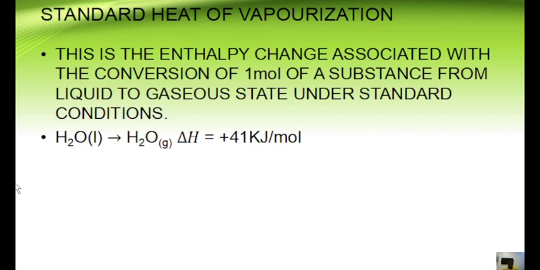So this is the enthalpy change. That is when you are dealing with a theoretical exam. You ask, what is the standard heat of vaporization? You know that vaporization is liquid to gas. So you say heat of vaporization is the enthalpy change associated with the conversion of 1 mole of a substance from liquid to gaseous state. Then, because they mention standard, you put under standard condition. I presume this is very easy to understand. So you notice that in this case, when I'm converting 1 mole of liquid water to 1 mole of gaseous water, the enthalpy change is plus 41 kilojoules per mole.